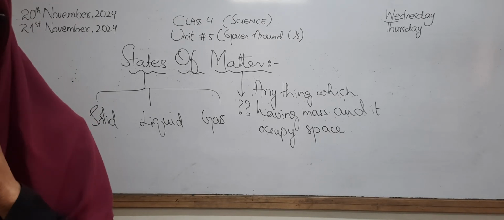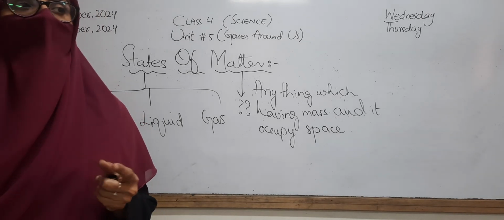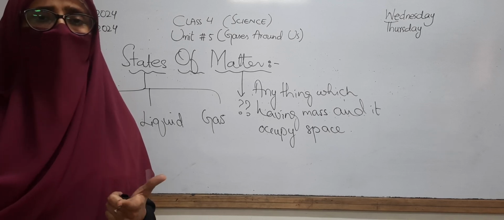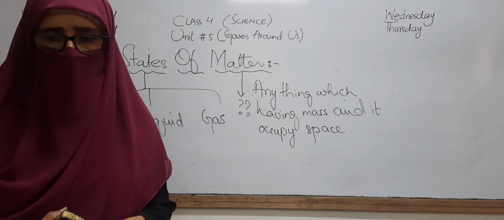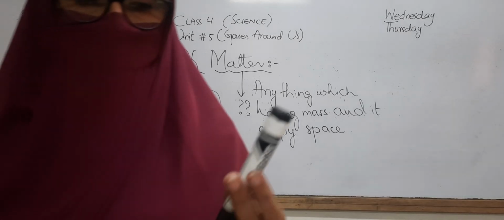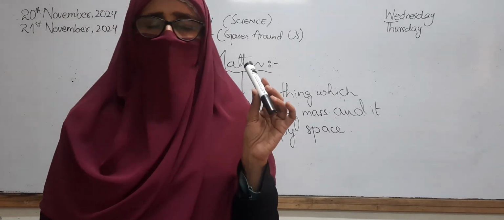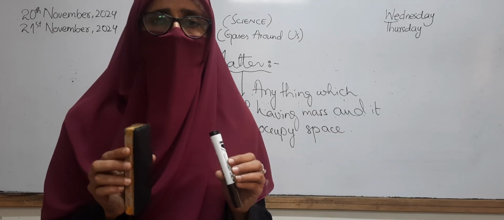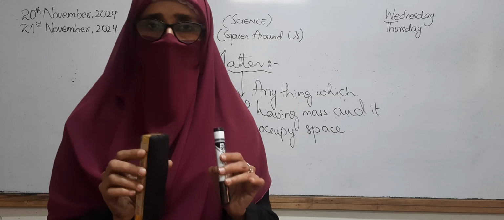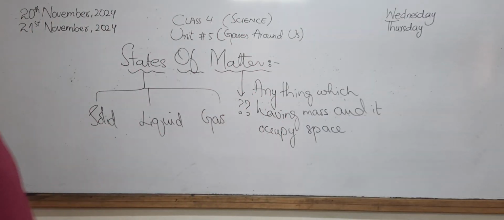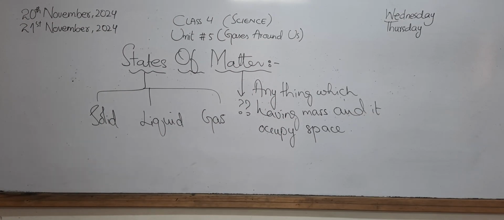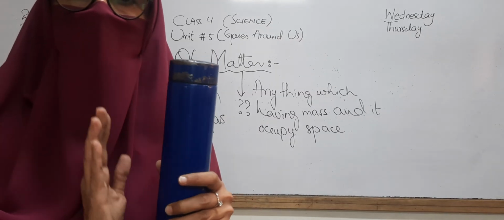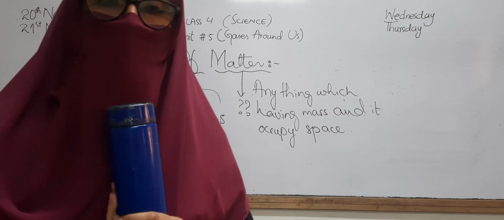And we have done different examples about it in the previous video lesson, or not? Yes. For example, I am having the marker in my hand and the duster; these two things belong to solids. Good. And I am having a bottle. Obviously the bottle has water in it, so it means that it has liquid inside it.